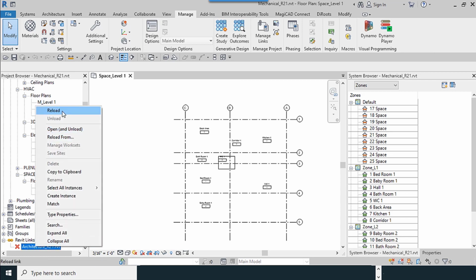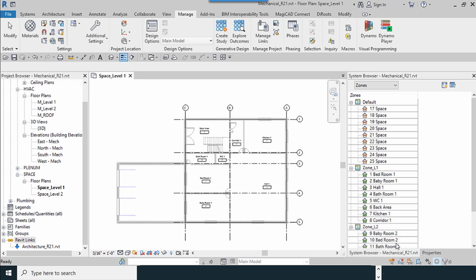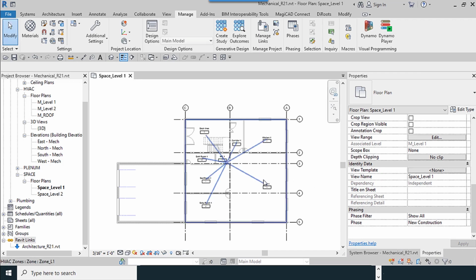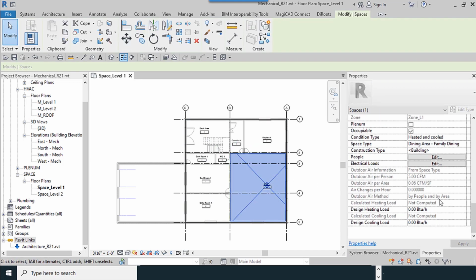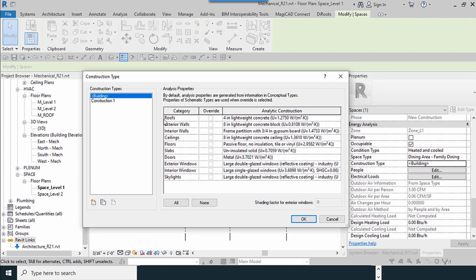But when you link the file into the template, it doesn't know about the materials. So you have to select the space and outer walls, exterior walls, interior walls, and assign all the materials.